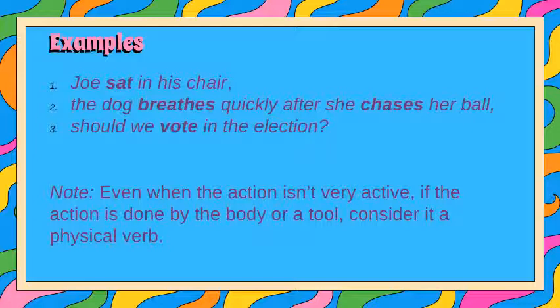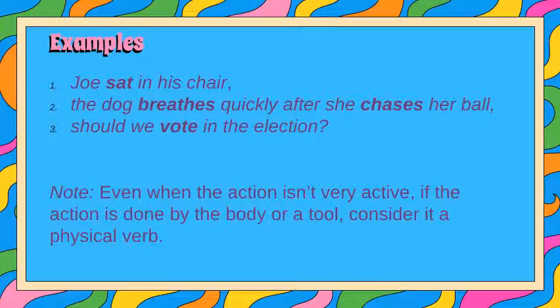Joe sat in his chair. The dog breathed quickly after she chased her ball. Should we vote in the election? Yes, the bold words sat, breathed, chased, and vote are physical verbs because they are something that is done by the physical body of a human or maybe a tool.